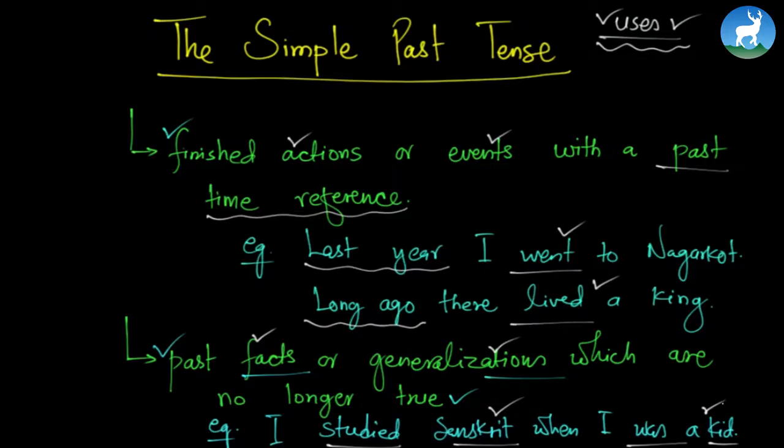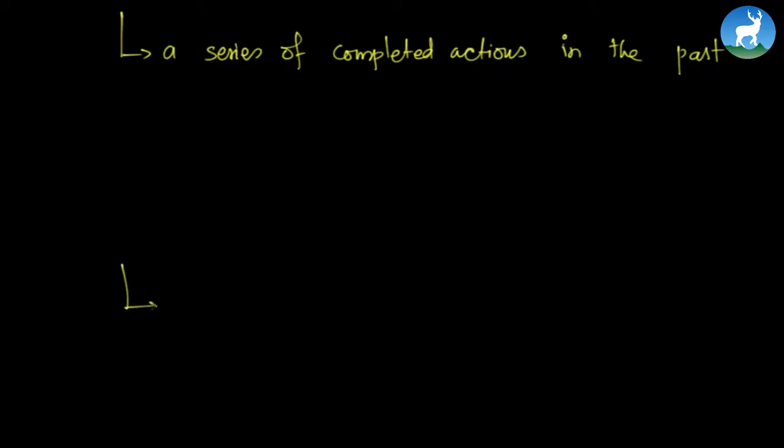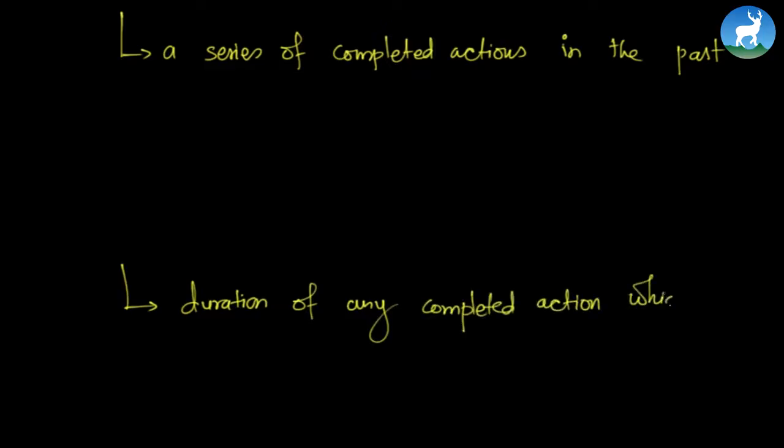Or you can also say, when I was a child, I used to live a very happy life, which means now I am miserably sad. All right. Let's look at some more uses. The simple past tense is also used to describe a series of completed actions in the past. The simple past tense is also used to describe duration of any completed action which starts and stops in the past.